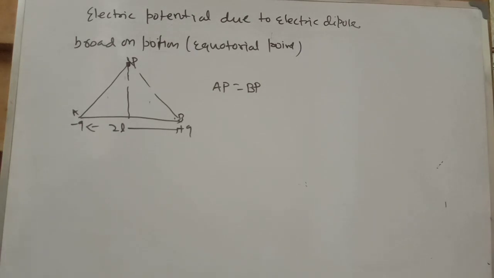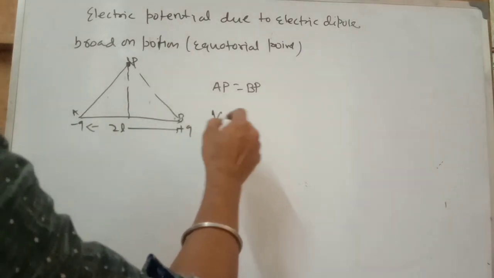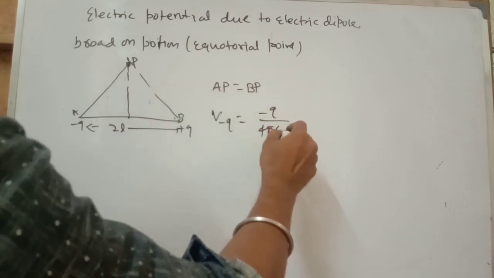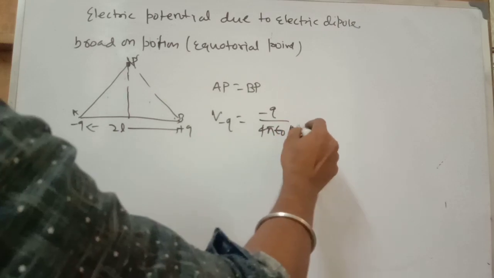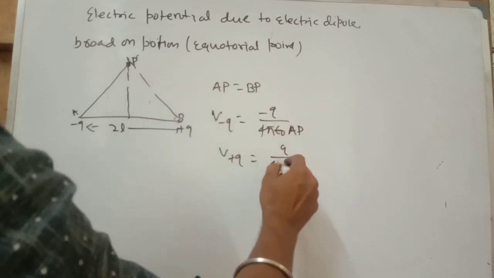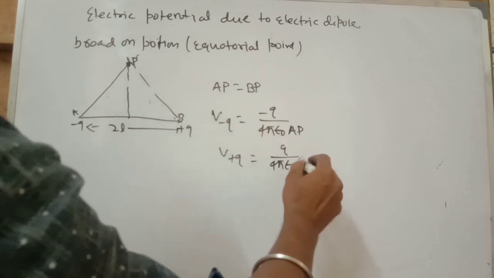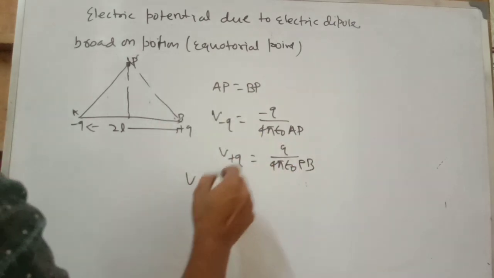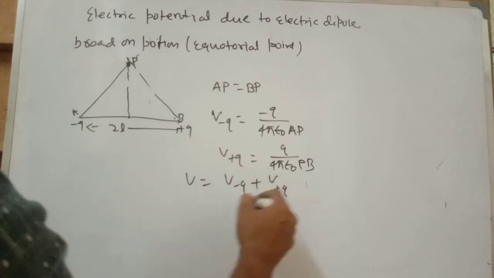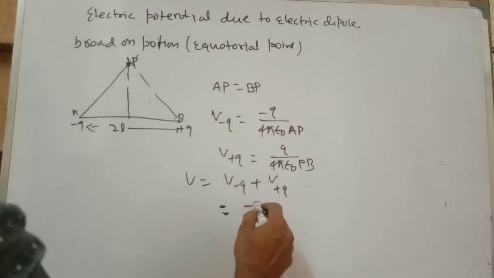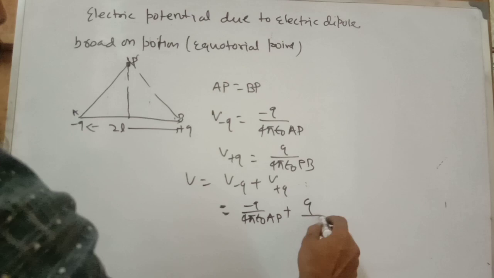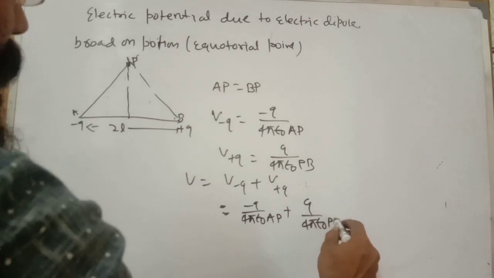Now the potential due to minus Q is minus Q by 4 pi epsilon naught into AP. Due to plus Q, it is Q by 4 pi epsilon naught into PB. The total potential you can add by the simple scalar method: minus Q by 4 pi epsilon naught AP plus Q by 4 pi epsilon naught PB.